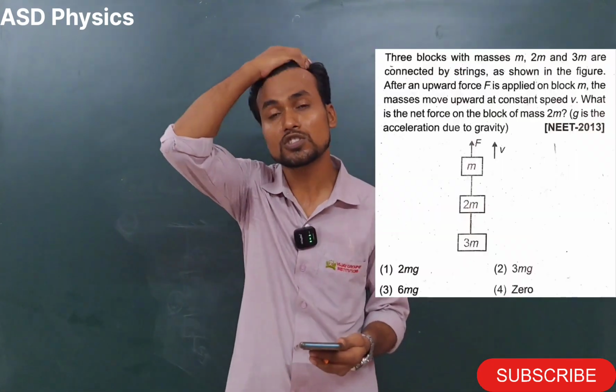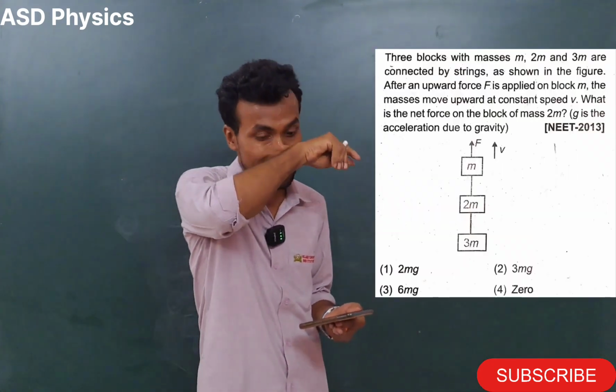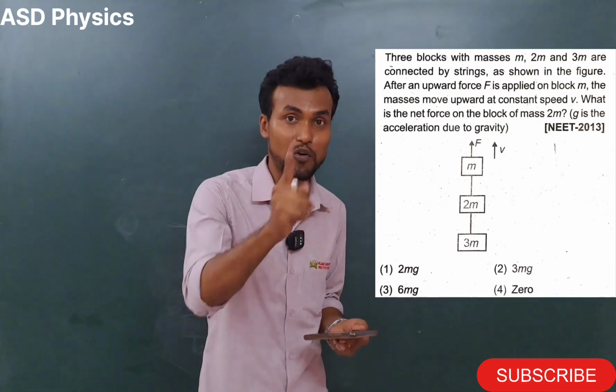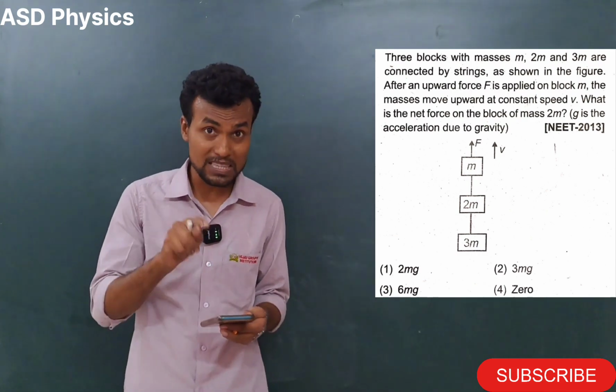They ask the net force on the block 2m. That means which option is correct here? Yes, which option is correct? You can comment also. The correct option is option 4. Okay, so this is our question number 3.